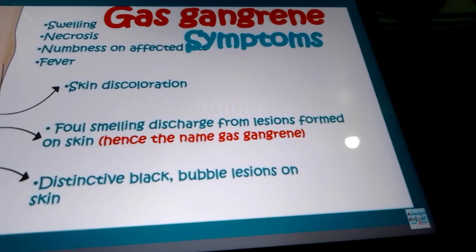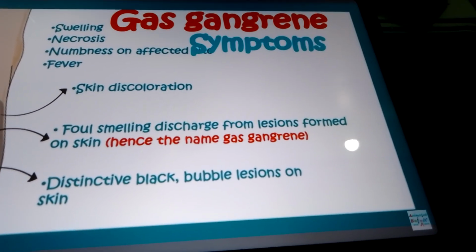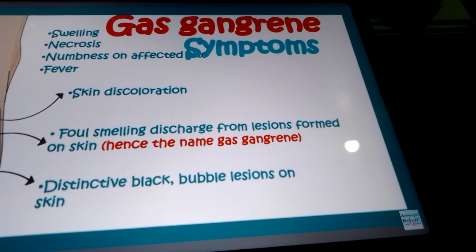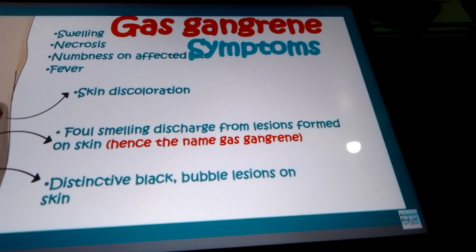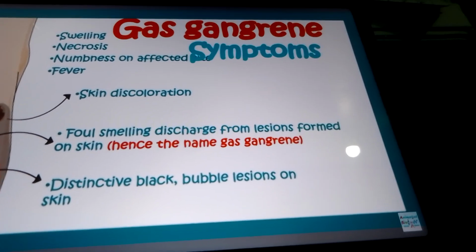The gas gangrene symptoms include swelling, which is quite obvious when tissue is going to get necrosed and muscles are affected. Many different processes are happening there.